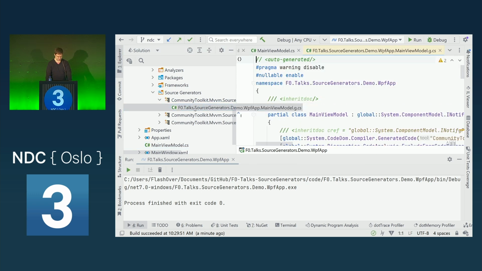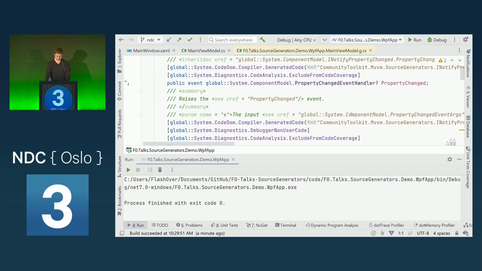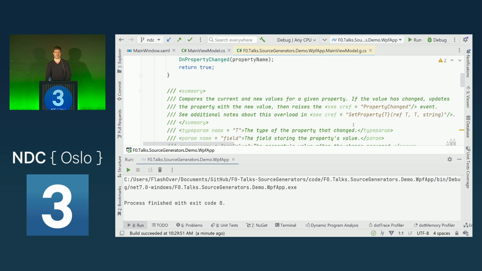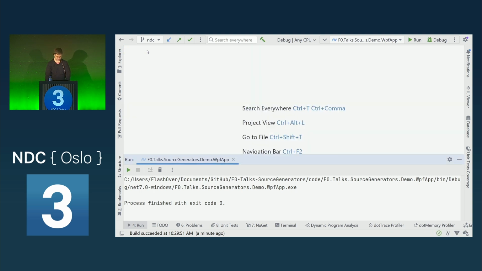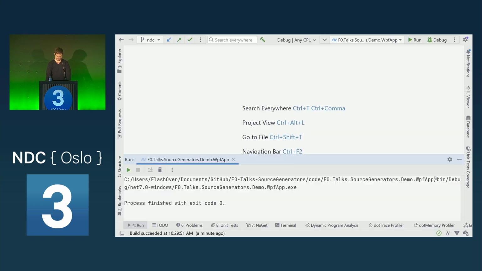And again, here they are. Now they are marked via .g.cs and the auto-generated comment. And here's now the implementation, the PropertyChanged implementation. So all the code that we didn't have to write ourselves. And the third use case is that all of this facilitates trimming and native AOT.